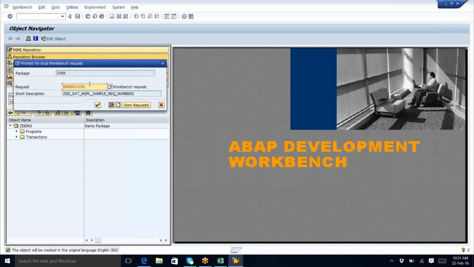Whenever we are creating a package, then this request is automatically generated. Not exactly. In real time, we don't create a package; the package will already be there. Whenever we create a program in that particular package, it will ask for a request number and generate it automatically.